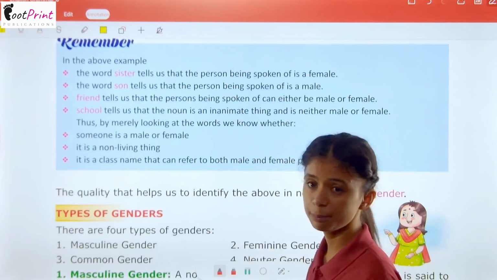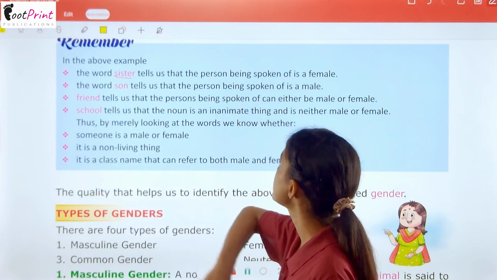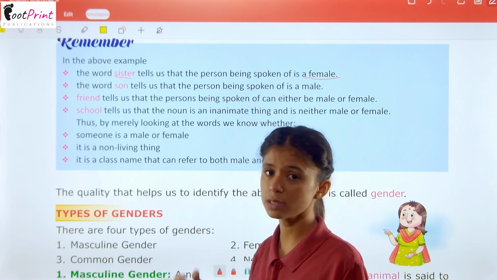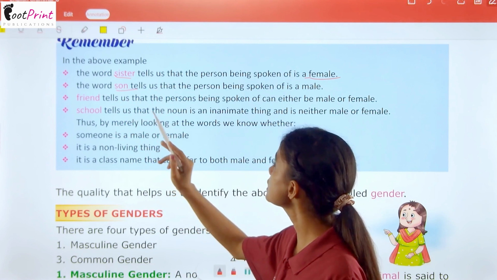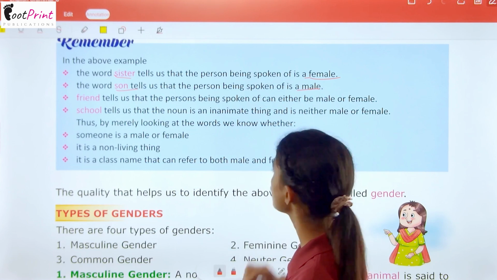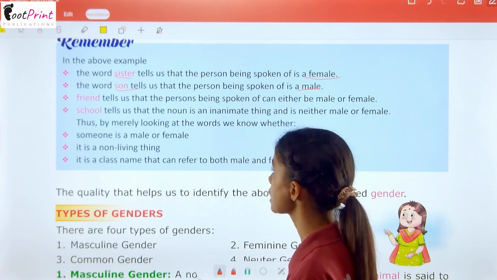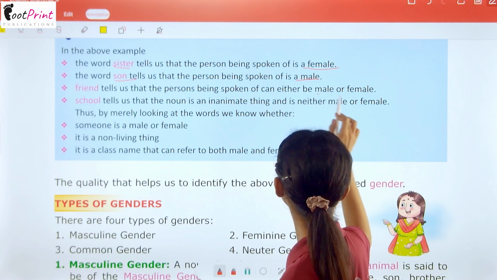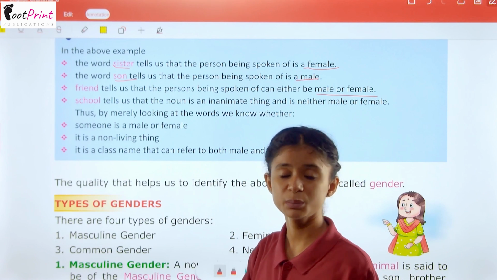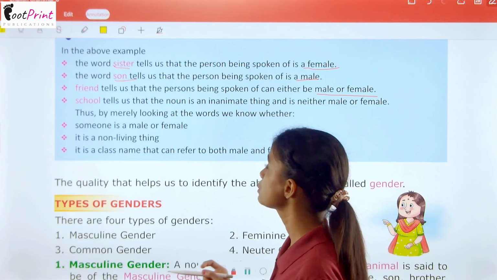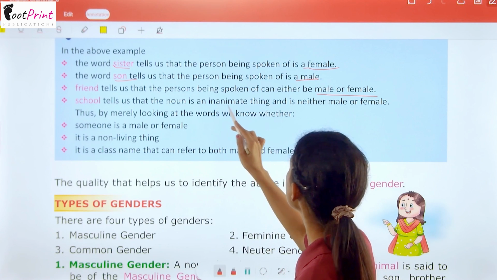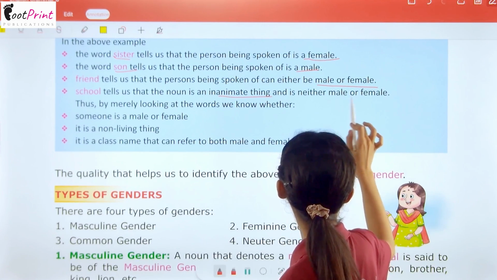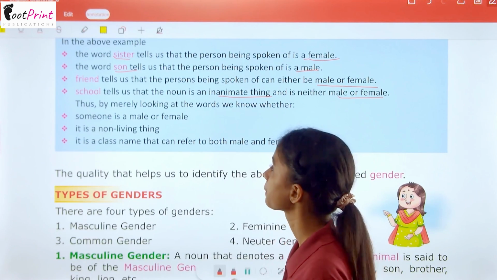So in the above example, the word sister tells us that the person being spoken of is a female. The word son tells us that the person being spoken of is a male. Friend tells us that the persons being spoken of can either be male or female. And school tells us that the noun is an inanimate thing. It is a lifeless thing and is neither male nor female.